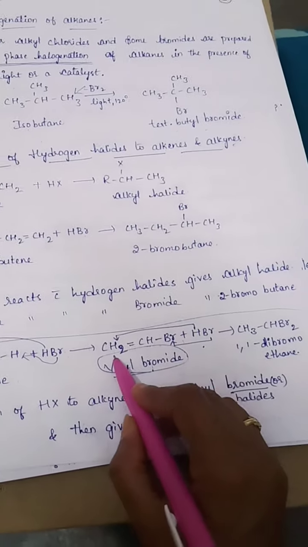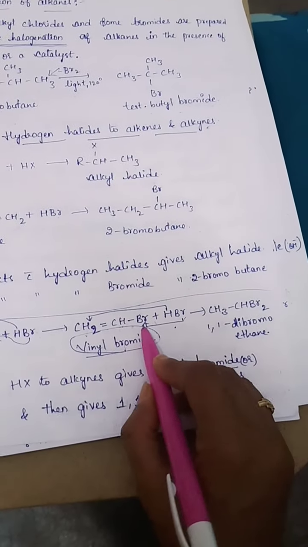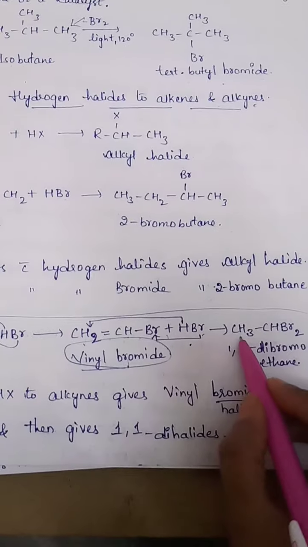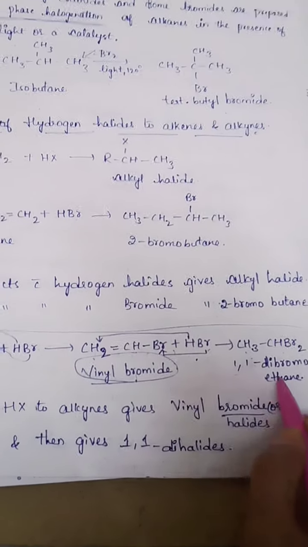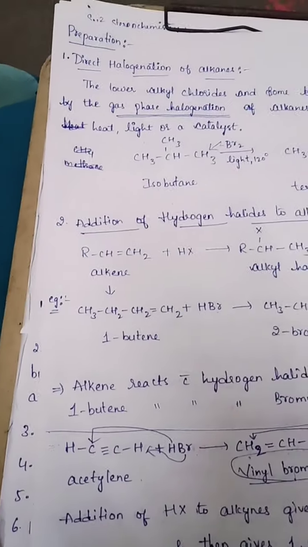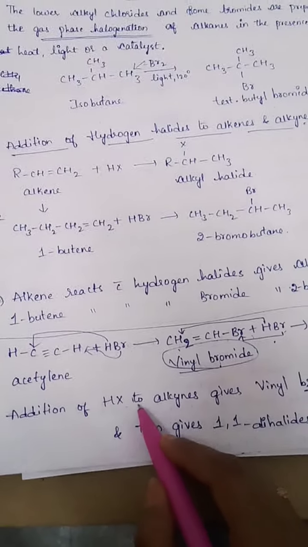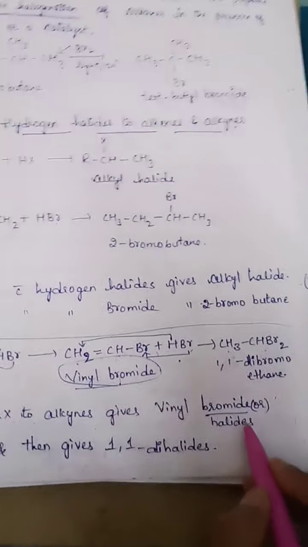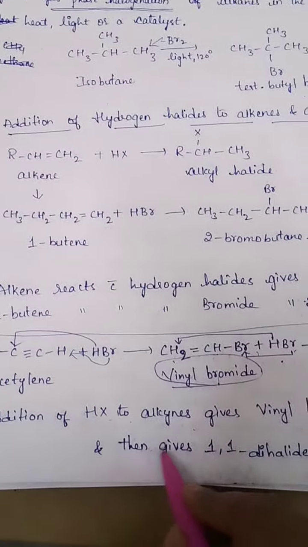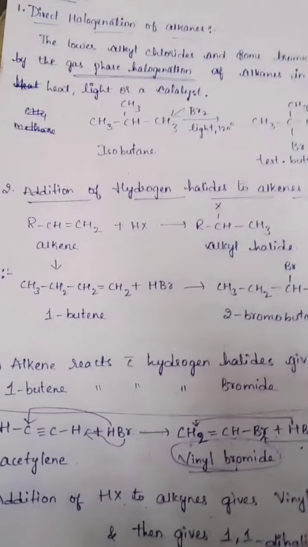The H is attached to CH2 and the Br is attached here, so we get CH3CHBr2, that is 1,1-dibromoethane. Here addition of hydrogen halides to alkynes gives vinyl bromides and then gives 1,1-dihalide.